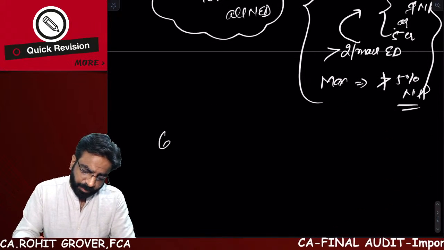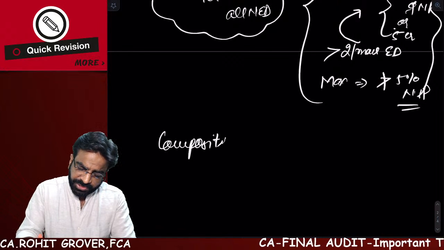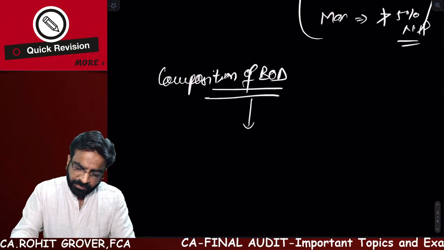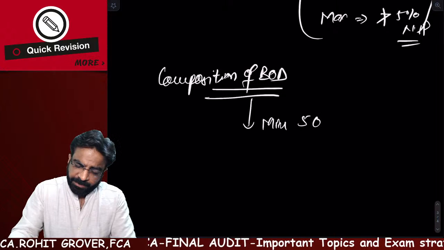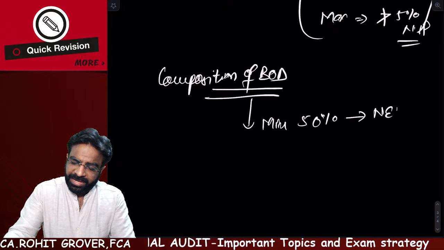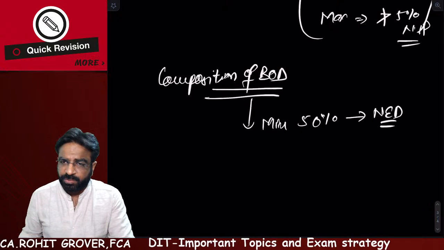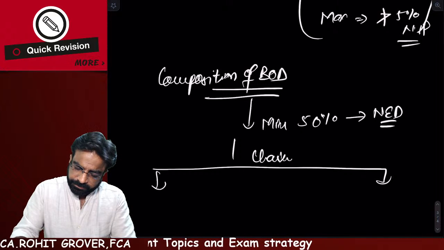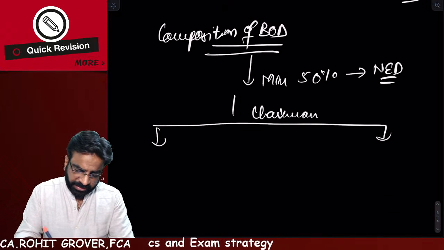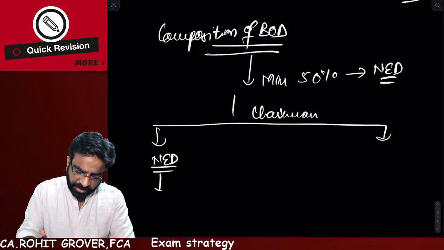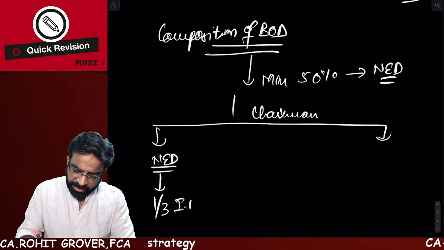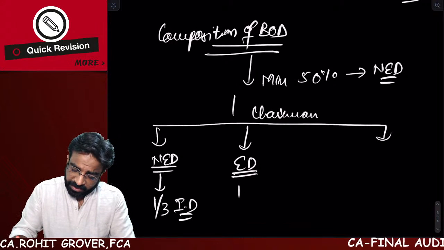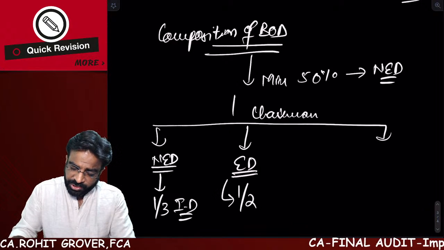And then what is the composition of the board of directors? It is stated that in the board of directors, minimum 50% should be non-executive directors. And in that case, if the chairman of the board of directors is a non-executive director, then minimum 1/3 of the board should be independent directors. If the chairman is an executive director, then minimum 1/2, that is half, should be independent directors.